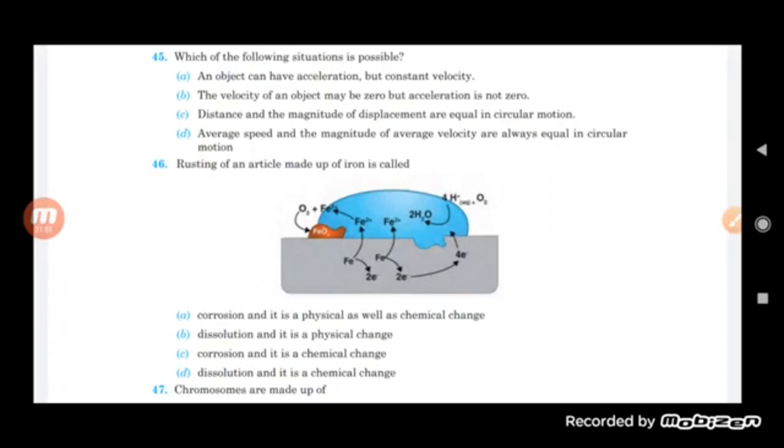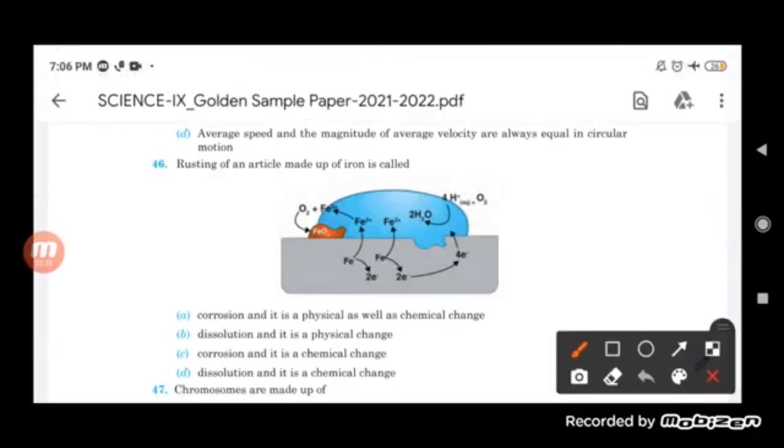So rusting of iron is actually a kind of corrosion, and what is this process? It is a chemical change in which the iron reacts with the water and the oxygen present in it, and forms Fe2O3.xH2O. So this is a kind of chemical reaction which takes place. So corrosion is there and a chemical change happens here. So this is the correct option.